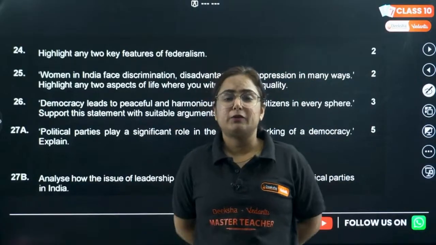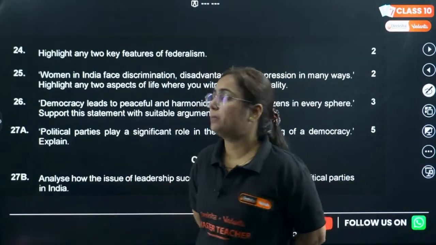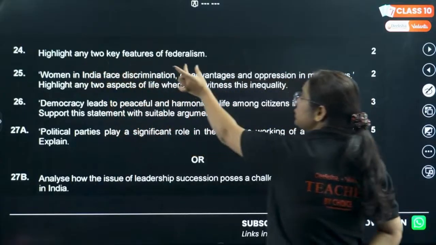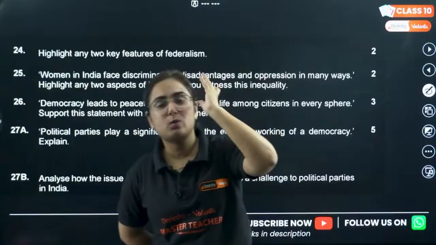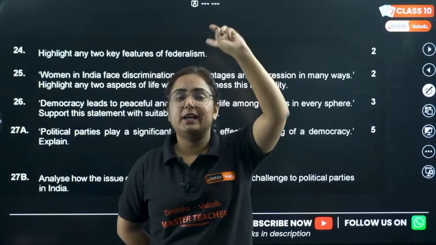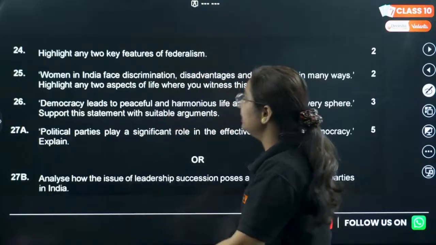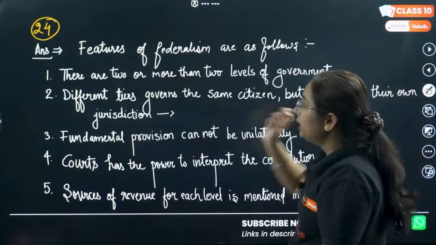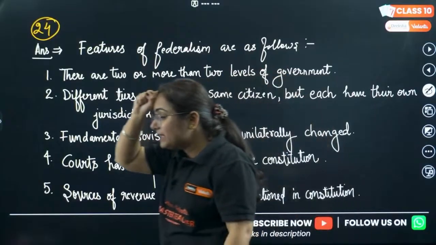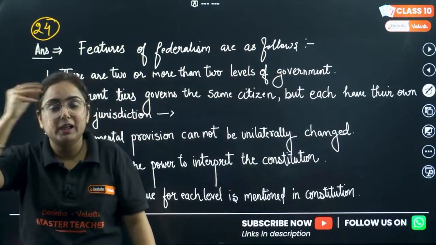Moving to the subjective type of questions from civics, question number 24. Highlight any two key features of federalism. My favorite question of CBSE. There are 5 features, and you just need to write 2. However, in the answer here I have written 5. You write any 2. So, what are the features of federalism? Mark this in mind, very important.